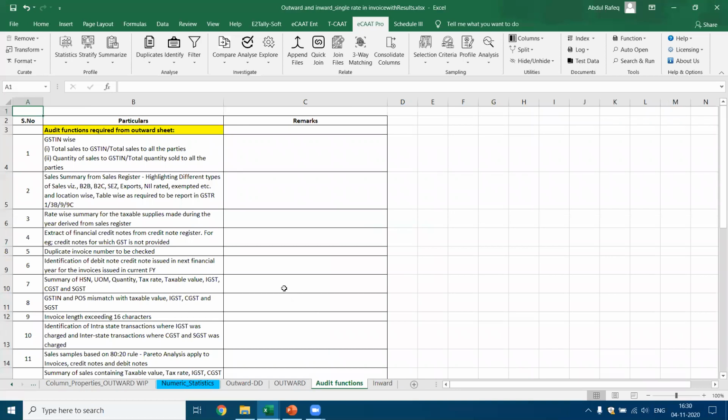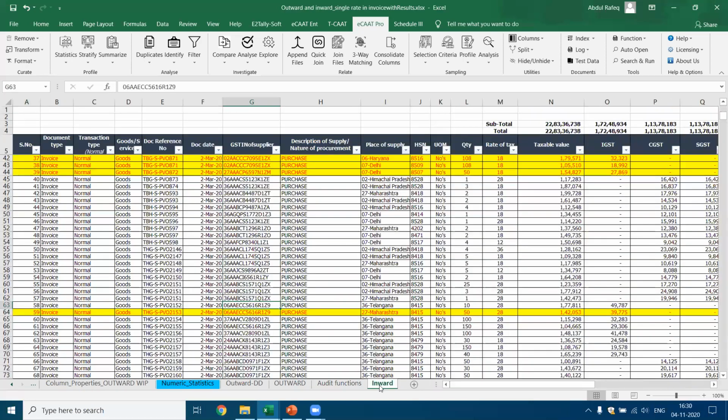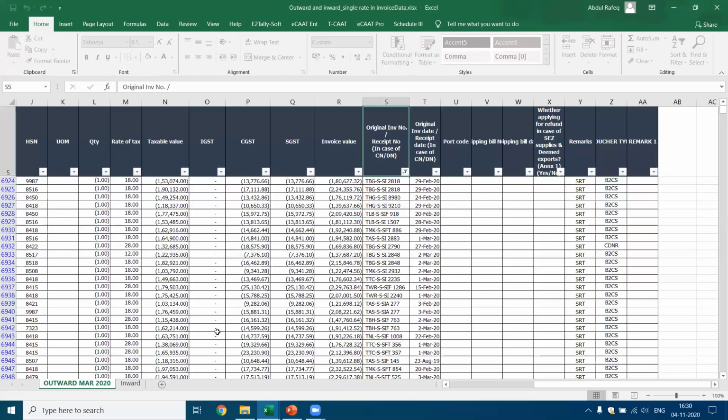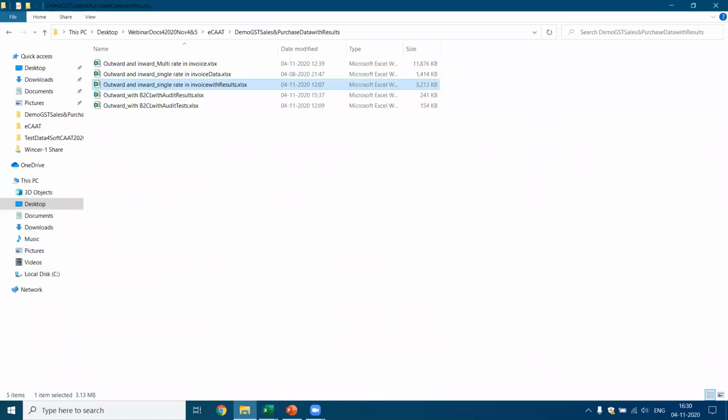Okay, this is the original file they sent. Similarly, the same type of analysis was also done for the inward. Now I'll show you one more example, which we did for a large data set for the GST audit. Then I'll show you specific functions of how ECAT works.